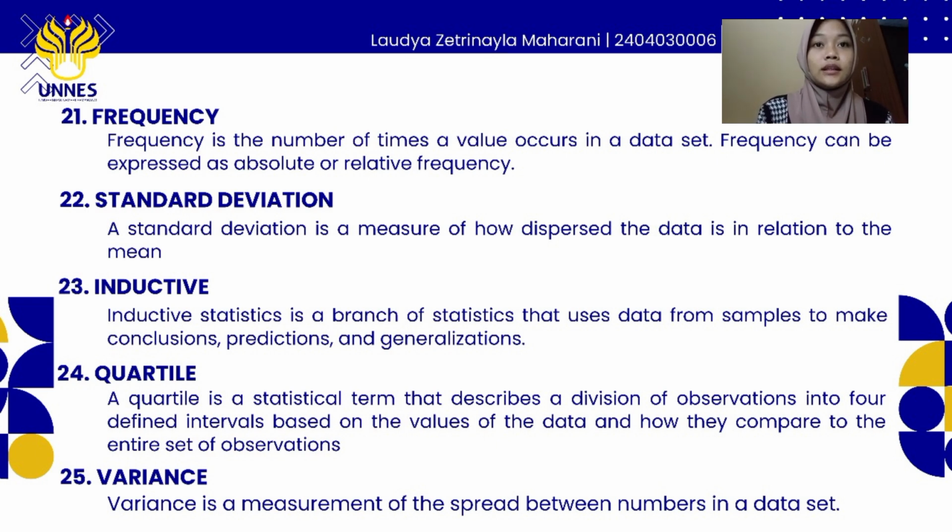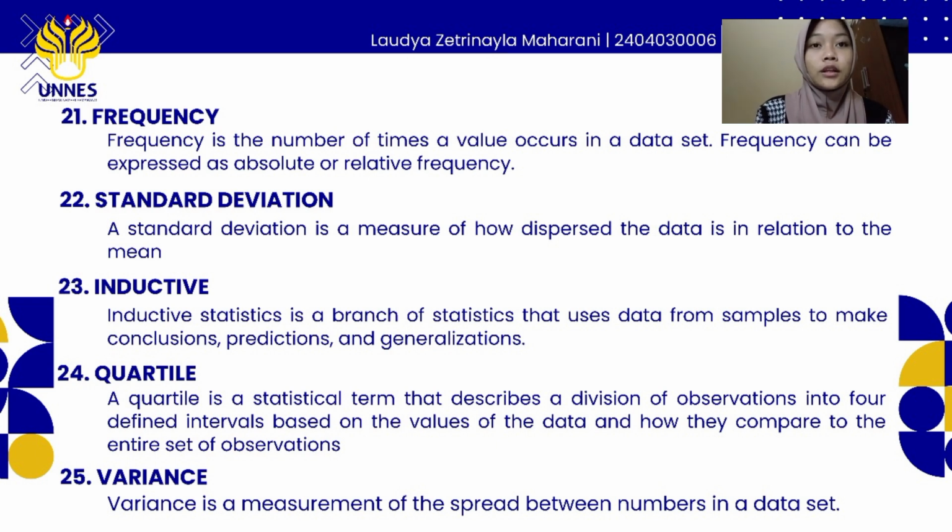Number 23 is inductive. Inductive statistics is a branch of statistics that uses data from samples to make conclusions, predictions, and generalizations. Number 24 is quartile. A quartile is a statistical term that describes a division of observations into four defined intervals based on the values of the data and how they compare to the entire set of observations.